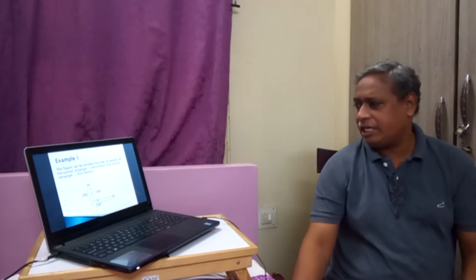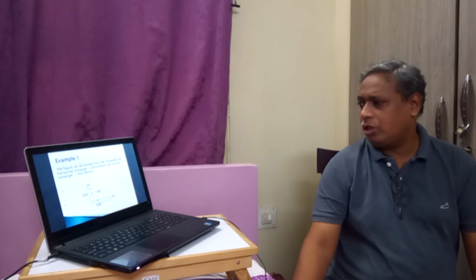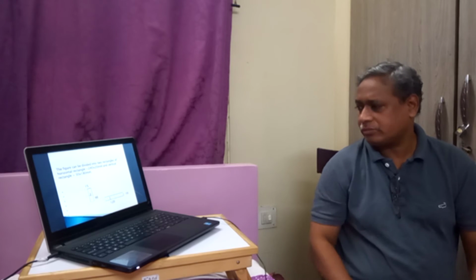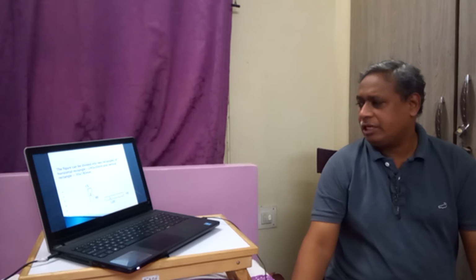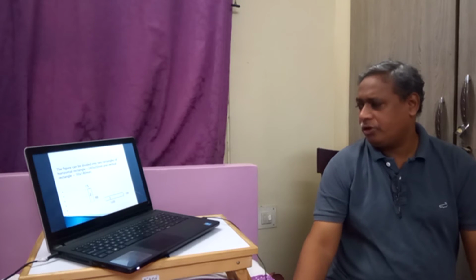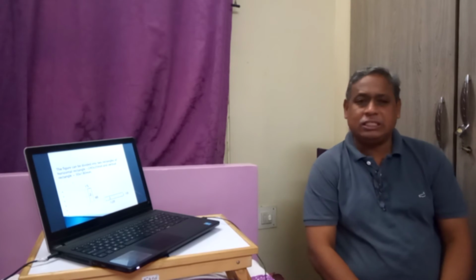That is, the horizontal size is 240 into 20 and the vertical rectangle is 30 into 180. Here we have taken like this: it is 30 into 180, this is 240 into 20, the first rectangle.